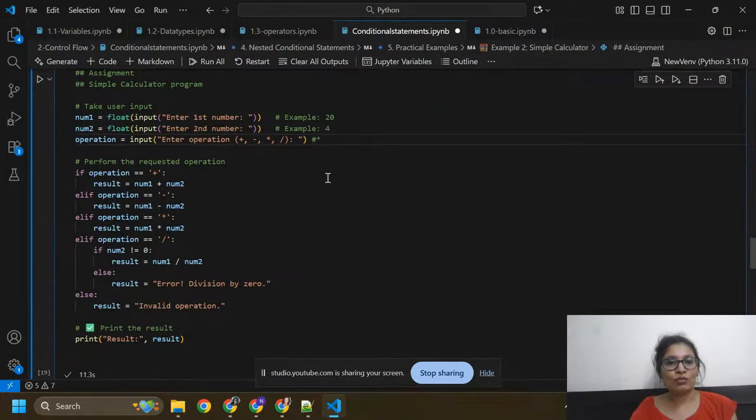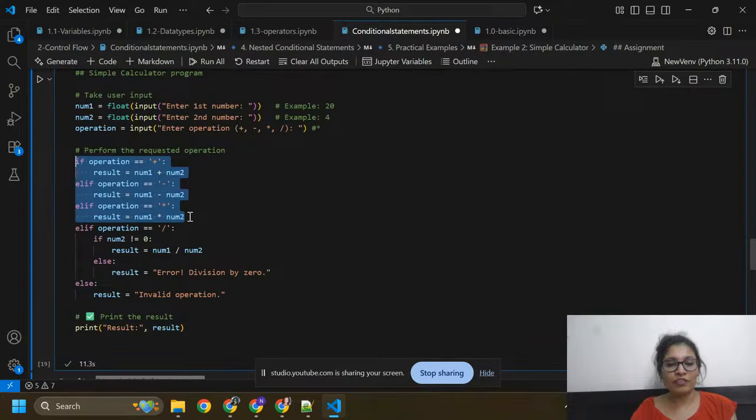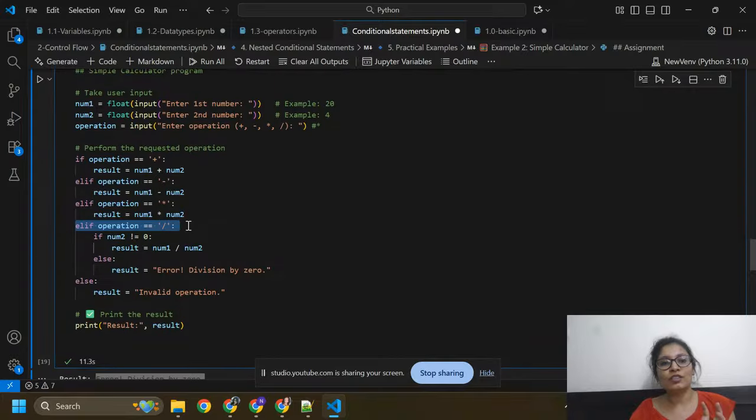Our operation is division, so we can skip these conditions. Then it will check number is not equals to 0, but our number is 0, so it will skip this. Otherwise it will give you error division by 0.